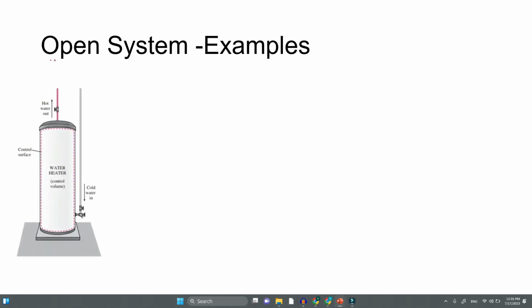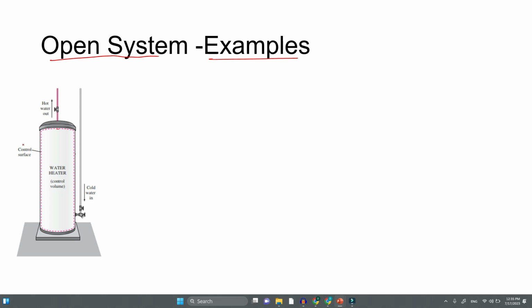Open system examples: you can take the water heater that is in your house. Here, you can take a dotted line. This is called the control surface. This is an open system because matter can come in and matter can go out, and also energy can come in, because there is a coil through which electrical energy passes. This electric energy is converted to heat, so there is an energy exchange.